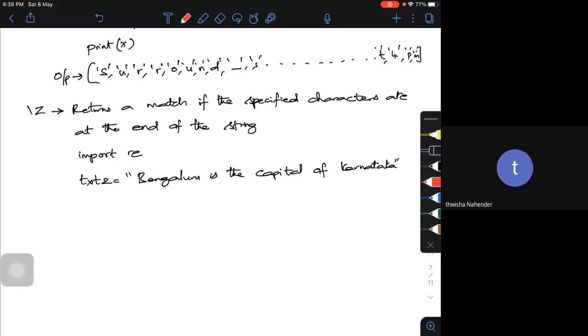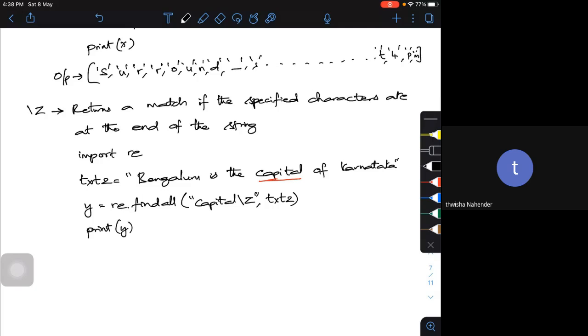What I'm going to do is define y is equal to re.findall, then I put capital\Z within the quotes, where I'm trying to search in text 2. Now if I try to print y, what will be my output?